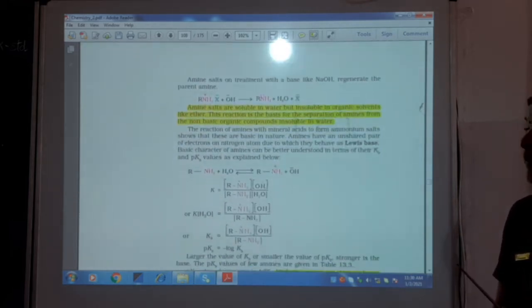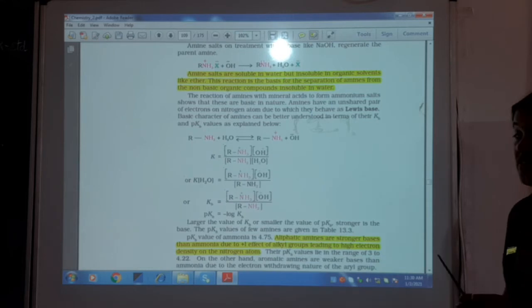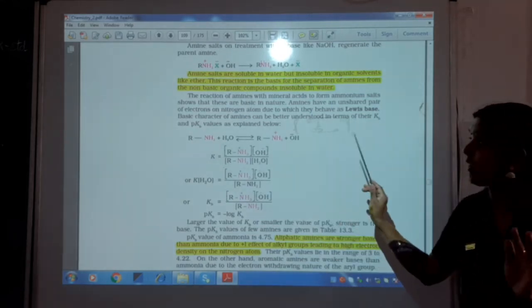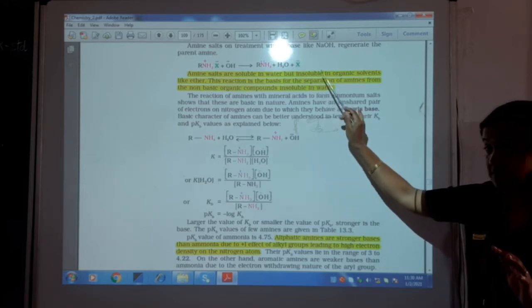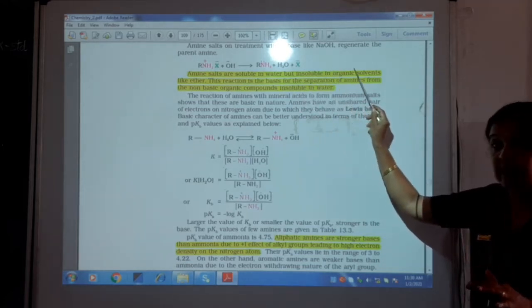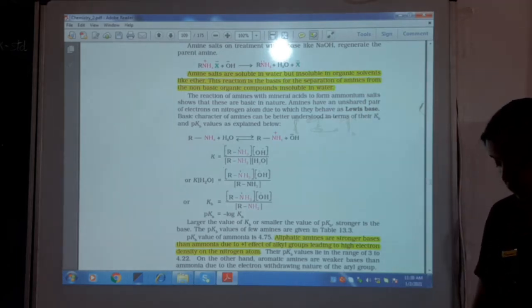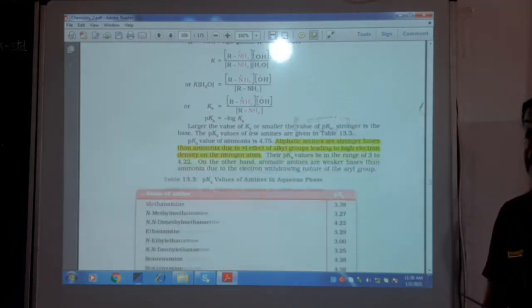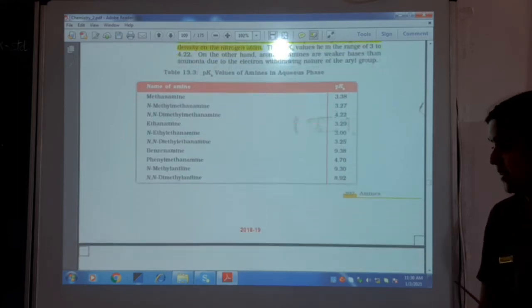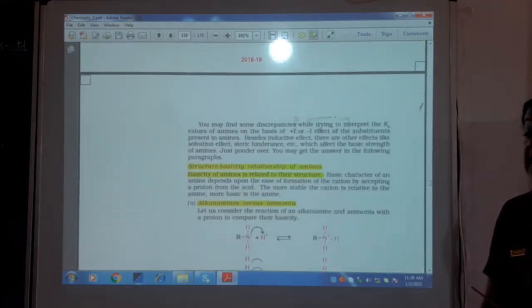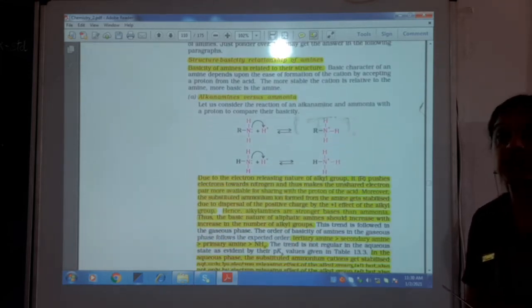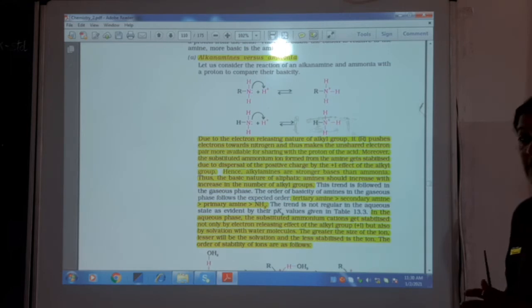Now let us compare the basicity. Just like we did for the COOH group, you need not memorize all this. We know amine salts are soluble in water, but they are insoluble in organic solvents. They are highly basic in nature, because of the pKa or pKb value, the equilibrium constant, the base dissociation constant. The next important topic is the structure-basicity relationship of amines.